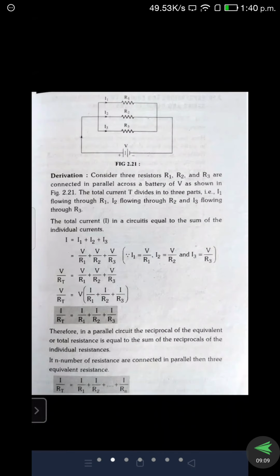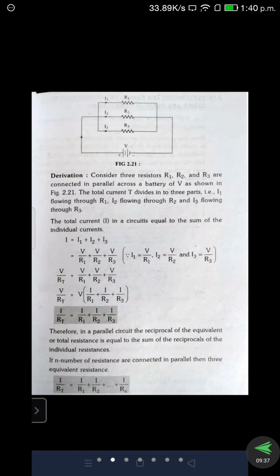But the voltage is always constant. It does not change. In case of parallel connection, the voltage is constant. We can measure it at any resistance. The V is the same. So if we apply Kirchhoff's current law, the total current in the circuit is equal to the sum of the individual currents. So I is equal to I1 plus I2 plus I3.